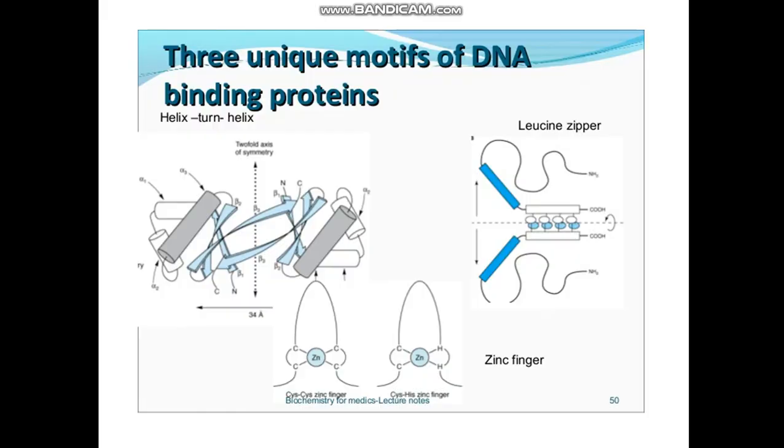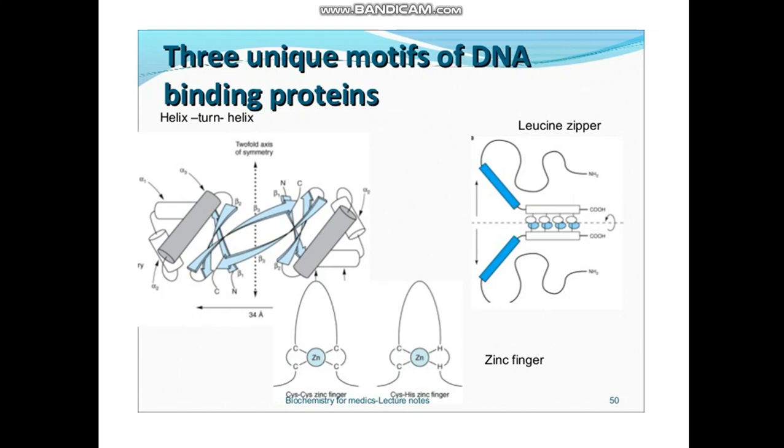Here is the diagram of these motifs. The first is helix-turn-helix, alpha helices separated by beta sheets. The next diagram is of zinc finger motifs.